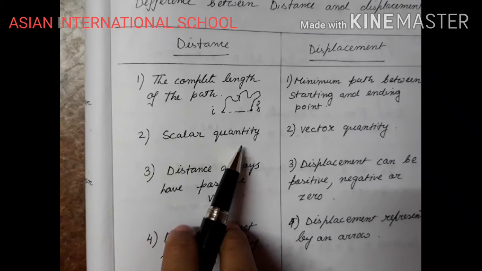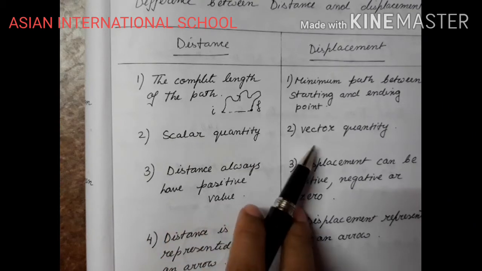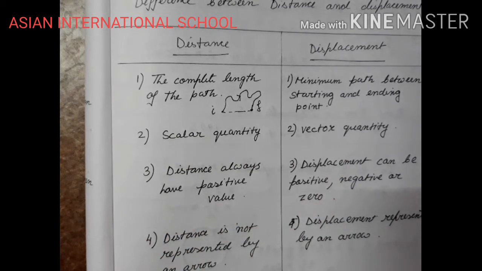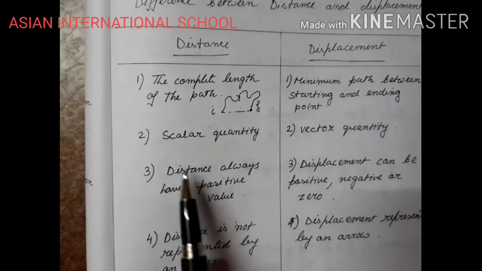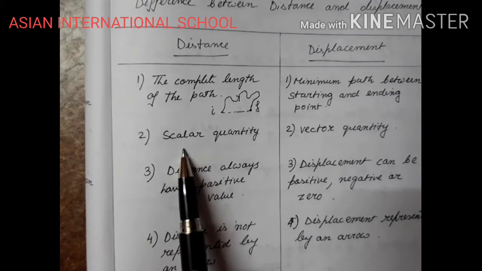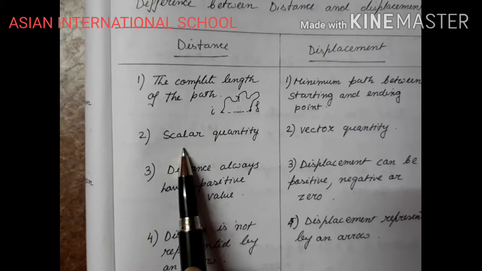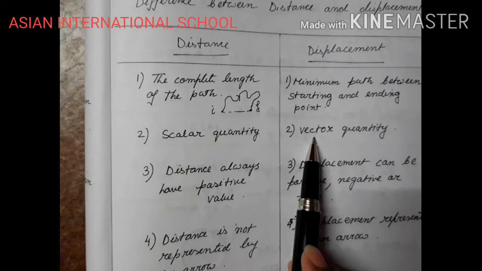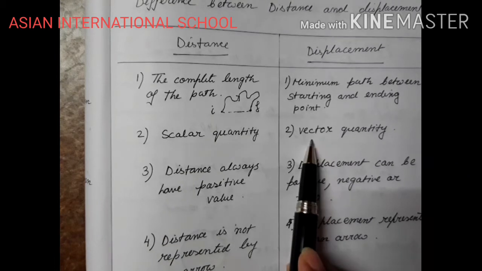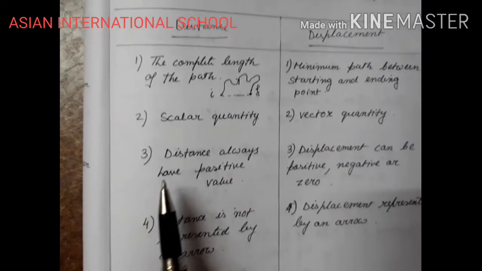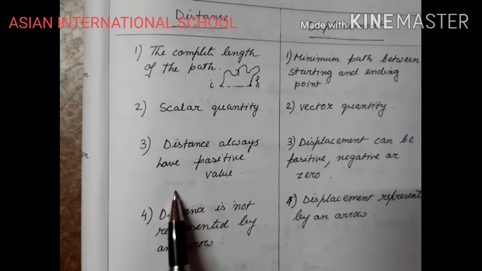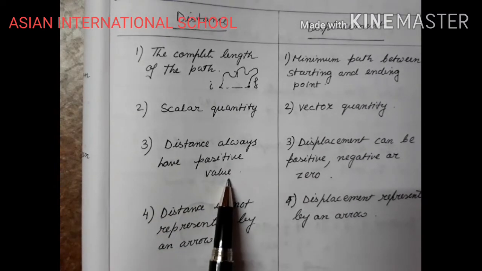Distance is a scalar quantity, whereas displacement is a vector quantity. Scalar quantity means the physical quantity which has magnitude only. Magnitude means the amount. Vector quantity means the physical quantities which have magnitude as well as direction. Distance always has a positive value. Distance can never be negative, or distance can never be 0.